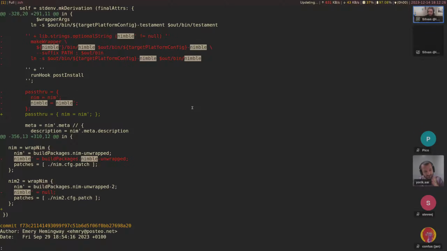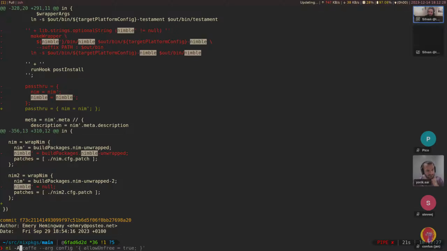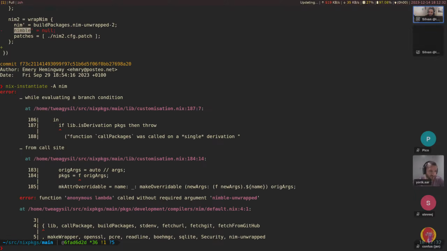That's fairly easy to miss because, as we saw before, if we do nix-instantiate of just nim, it didn't fail. Oh, we actually get a new failure here. Okay, let's debug this too. This is actually a very common error. If you used the callPackage pattern, you will likely have seen this before. It's a bad error message. It should be improved.